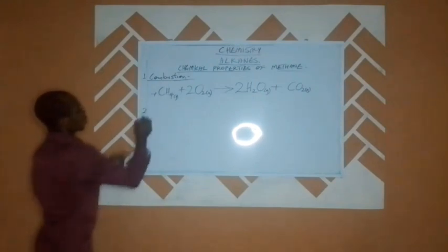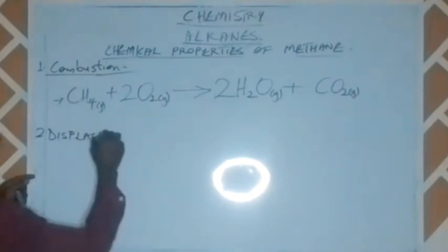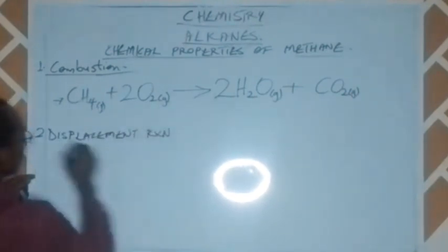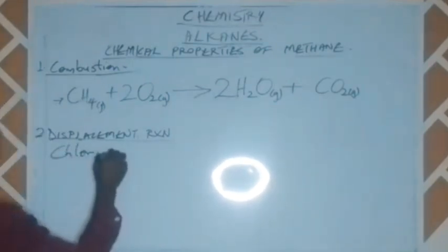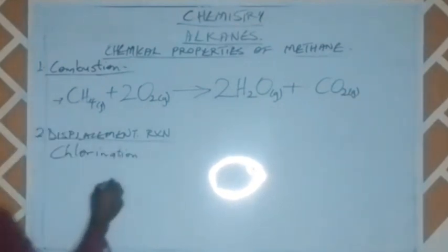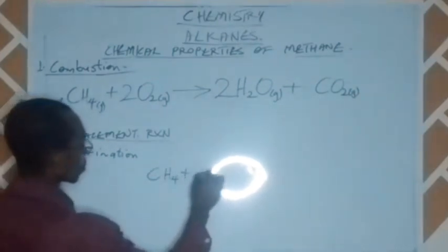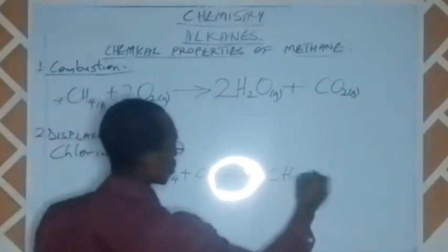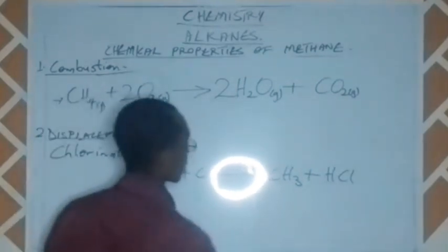And then number 2, I said we have the displacement reaction. For this displacement reaction, let me use chlorination for example. When methane reacts with chlorine, we will have something that looks like this. Our methane plus chlorine will give us CH3Cl plus hydrogen chloride or hydrochloric acid.